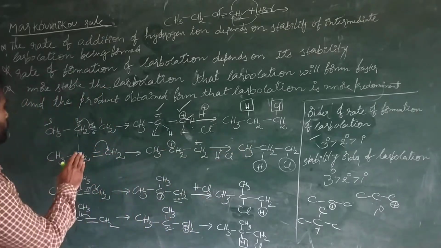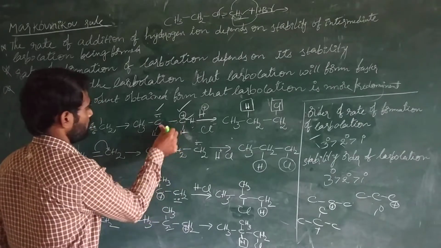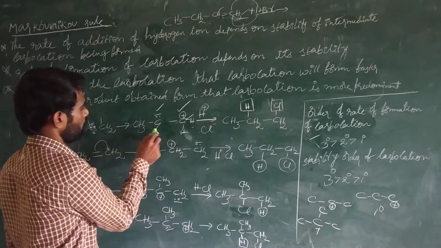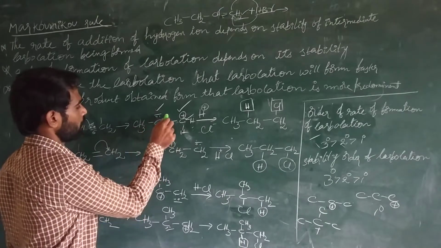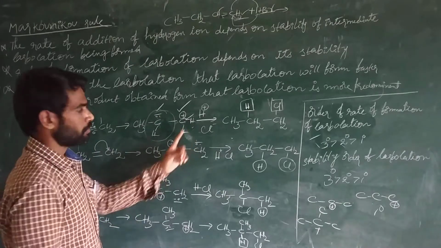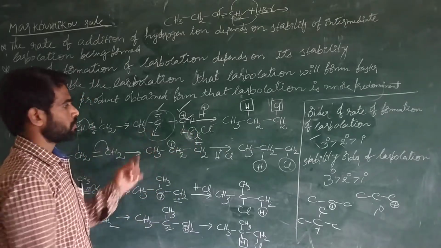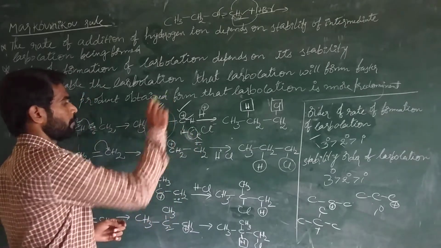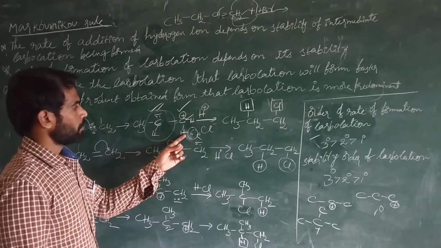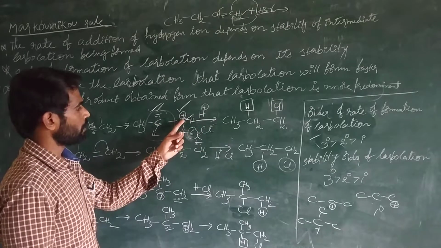See here, we have to write only this. So now this carbon has 1, 2, 3, 4, 5, 6, 7, 8. This carbon has an octet, right? But this carbon has only 6 electrons. This carbon has 8 electrons. This carbon is getting the octet, but this carbon only has 6 electrons. This is an unstable carbon. So that's why the positive charged hydrogen attaches to this carbon and the negative charged ion attaches to this carbon.